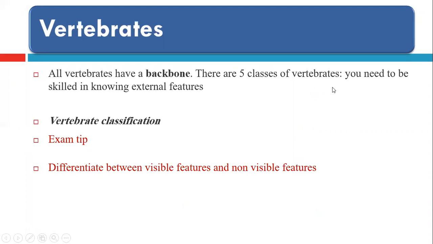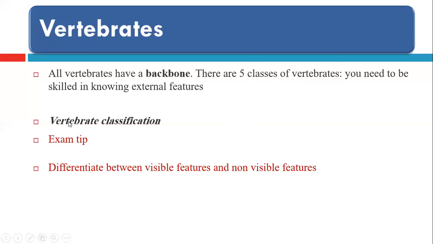There are 5 classes, count them on your hand. You need to be skilled in knowing the external features. Here we are talking about the external features, how to differentiate between these 5 classes of vertebrates, from the external features, not from under the microscope. With external features, we are looking by naked eye at the appearance of the animal. What are the features you are seeing by your eye, to tell that this is an amphibian, this is a bird, this is a mammal, and so on?